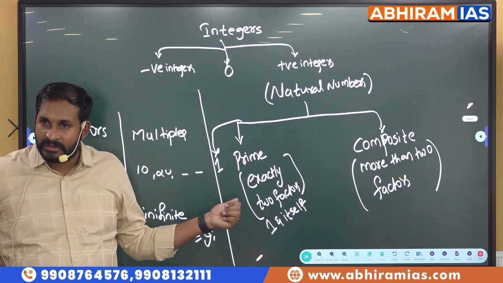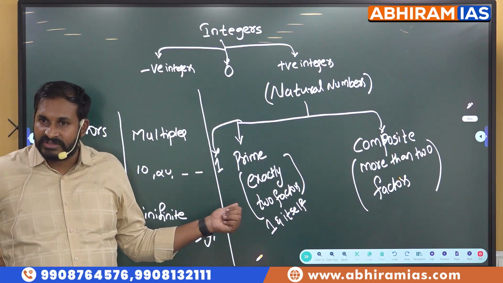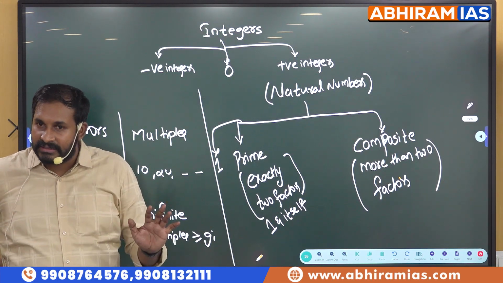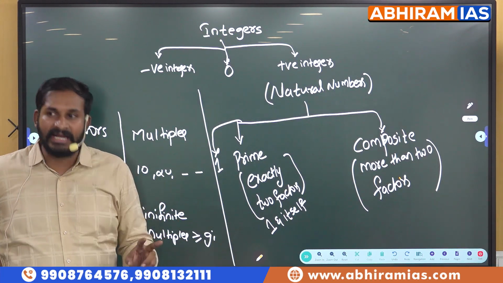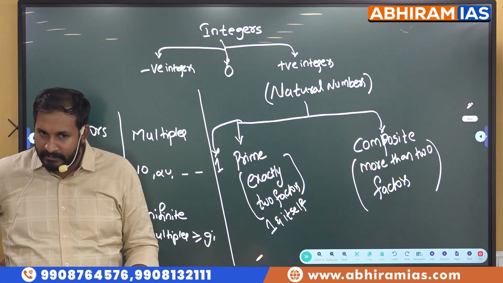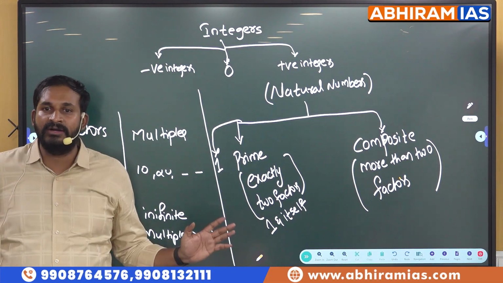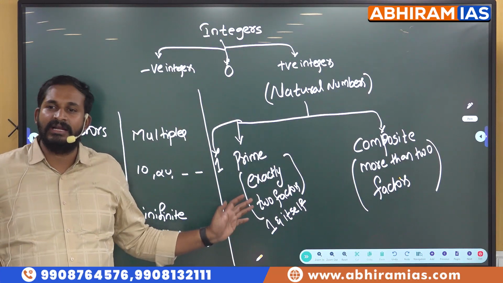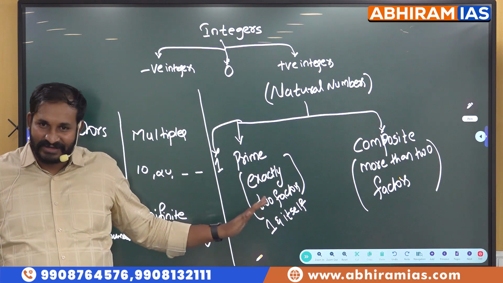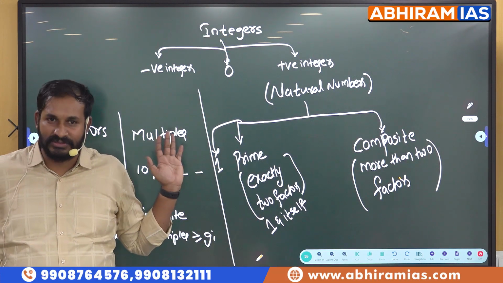Is 1 a prime number? No. 1 is not a prime number. That is the reason we should not consider that. Exactly 2 factors, then only it is called a prime number. If it has more than 2 factors, it is a composite number. Less than 2 factors means neither. They didn't mention what the name for it is. Neither prime nor composite.